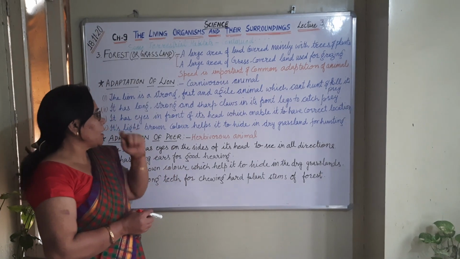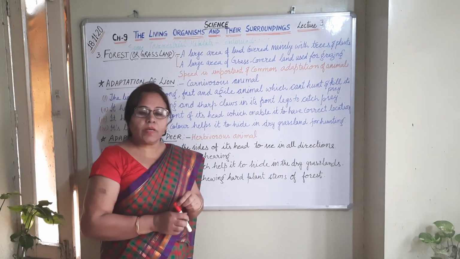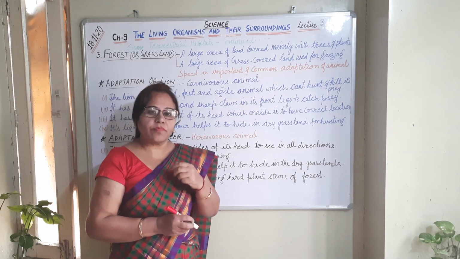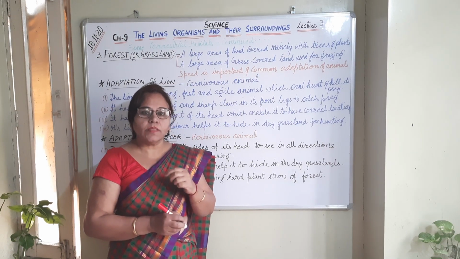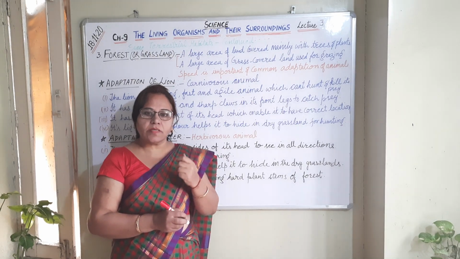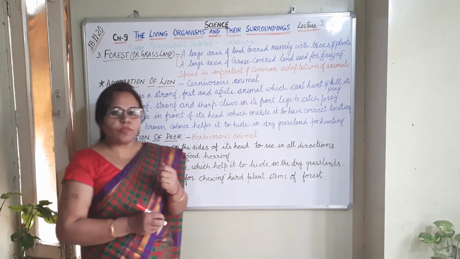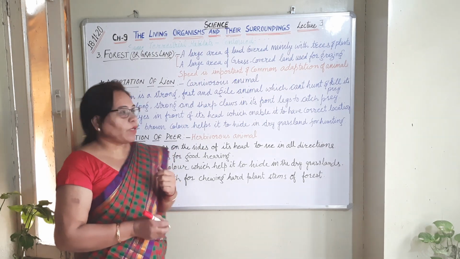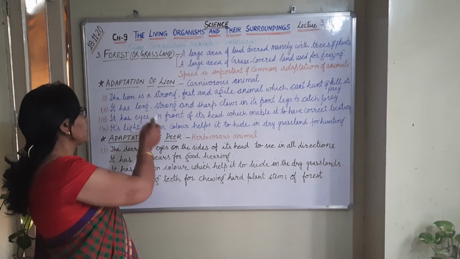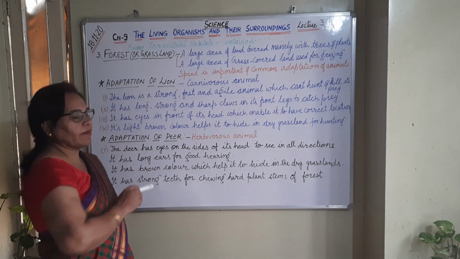In the forest or the grassland there is a variety of animals found, like the lion, tiger, elephant, deer and many more. Today we'll discuss the two most common animals found there. The first one is the adaptation of the lion.